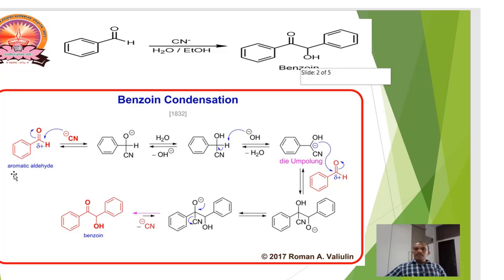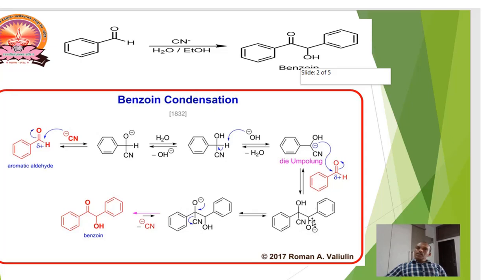of benzaldehyde. Now, where does this nucleophile attack? The second molecule's carbonyl carbon, giving this addition product.